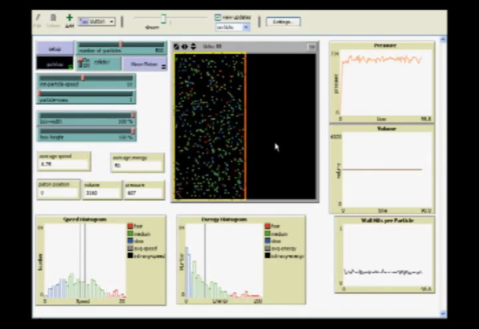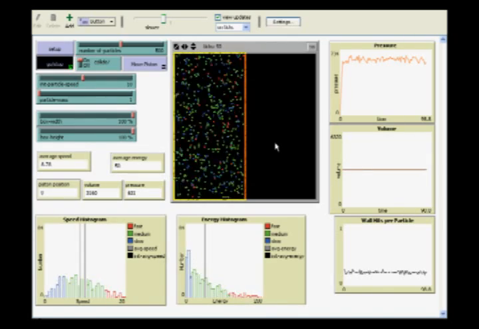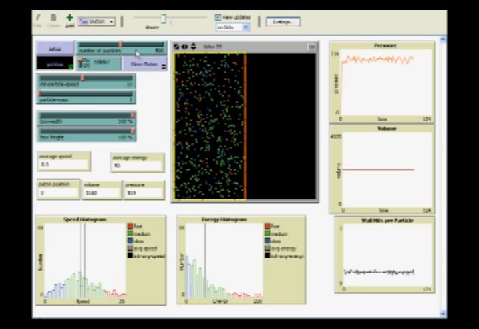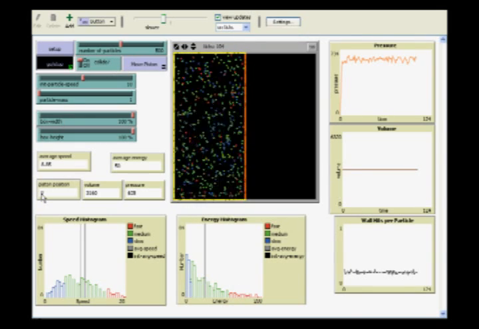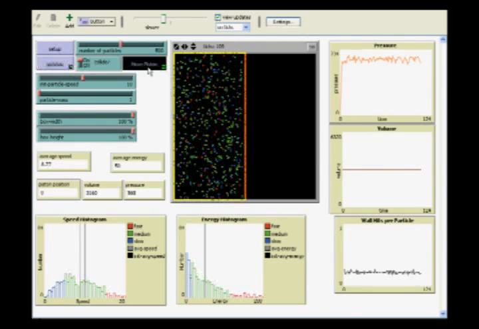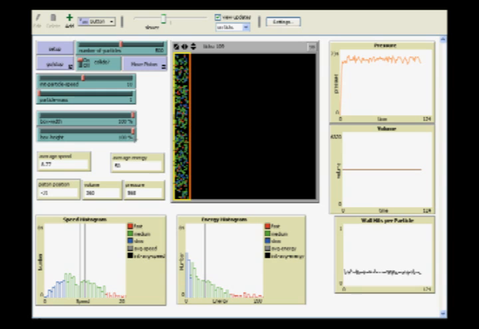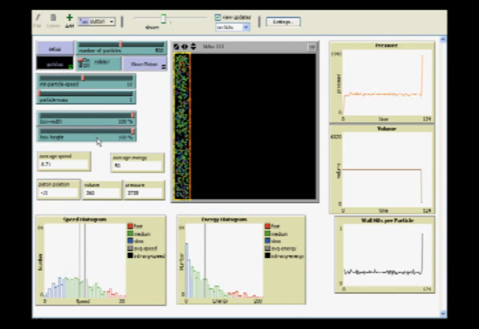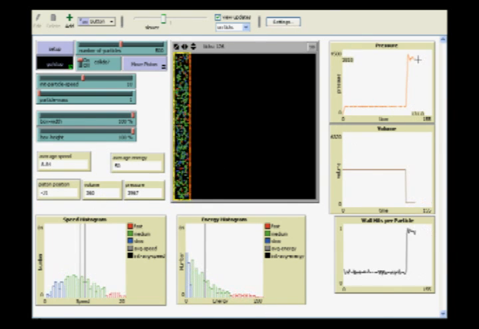Okay, let's get started. We've set the number of particles to 500. The piston position is at 0. Let's compress the gas a bit, down to about a third of its original volume. And go. Now the volume is about 360, and the pressure looks to be averaging out at about 3,810. Let's make a note of that.